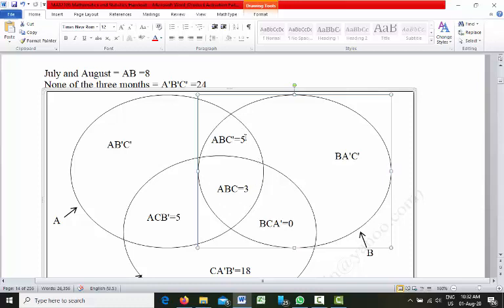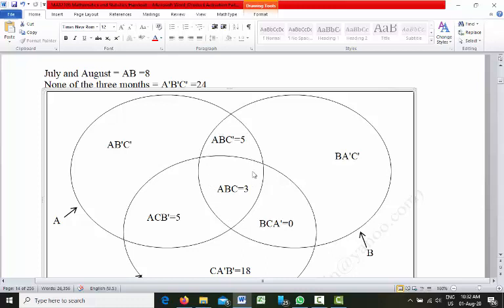So this is the portion of circle B. So from circle A, we will remove the portion of circle B, that is, this portion, which is called AB, because in this portion circle A is there and circle B is also there.